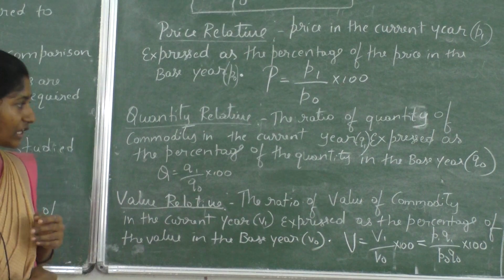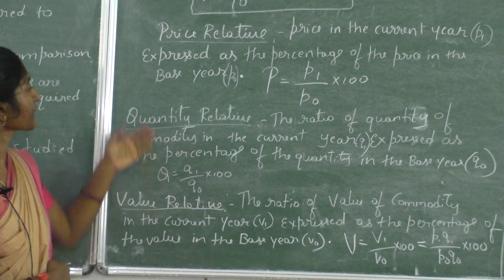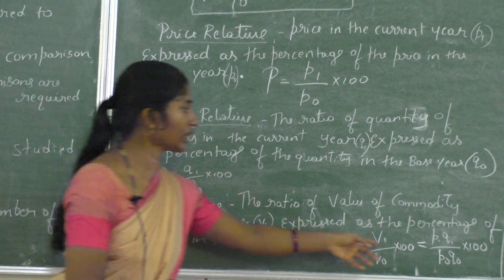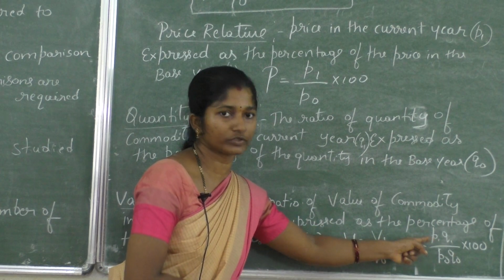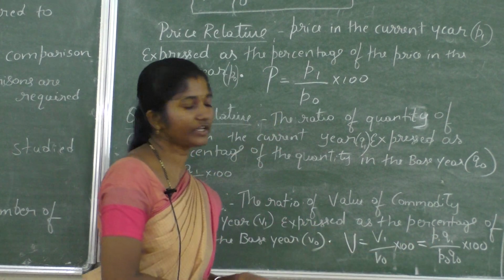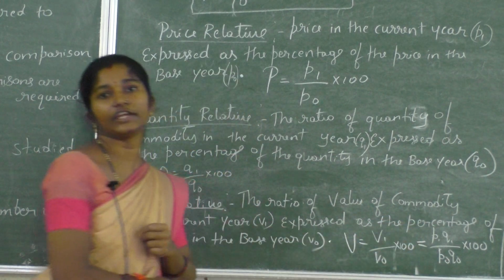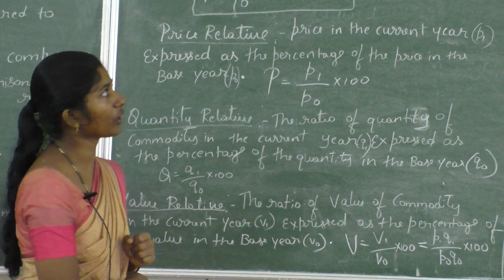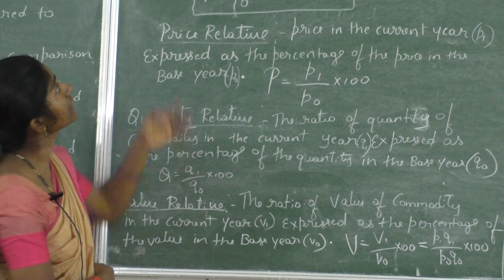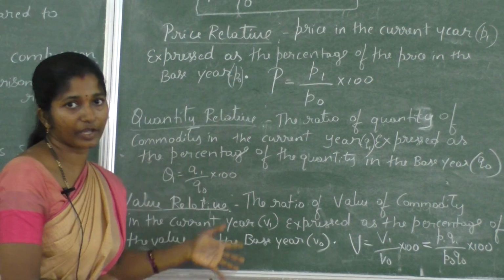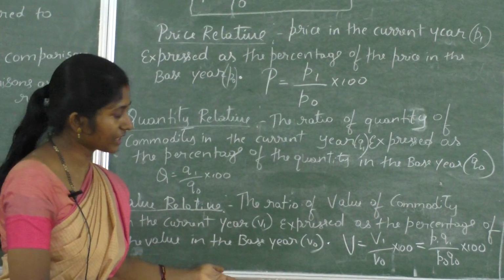Here value means we are taking both. Value of a commodity means price and quantity, that is V is P into Q: the multiplication of price and quantity of the current year, divided by price and quantity of the base year, into 100. This is the formula of V. These are all calculated for a single variable and come under relative. We have completed this much.